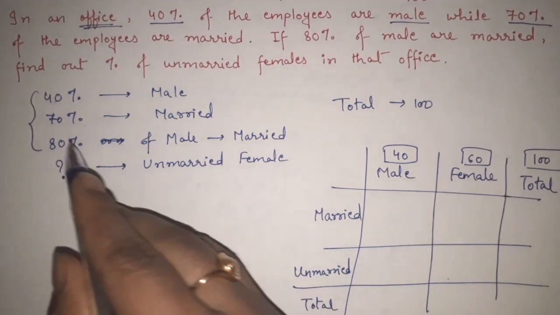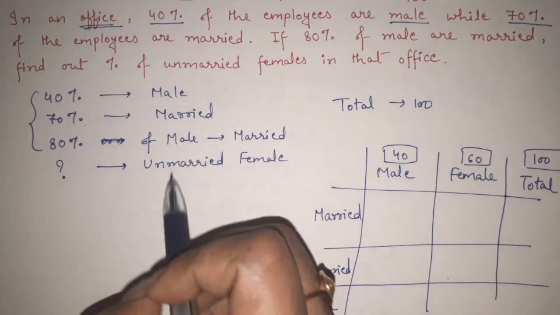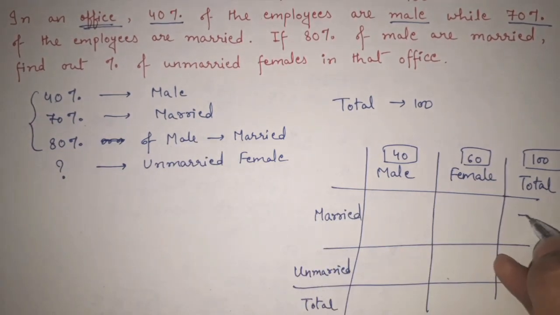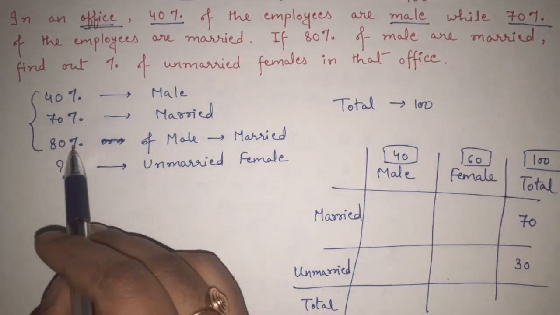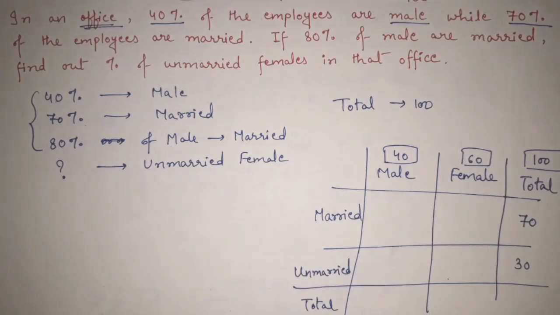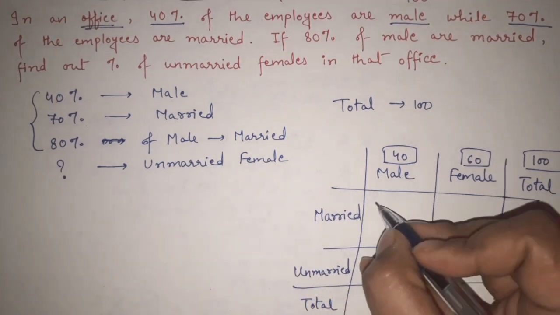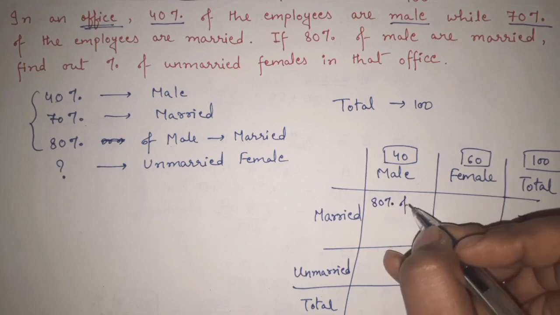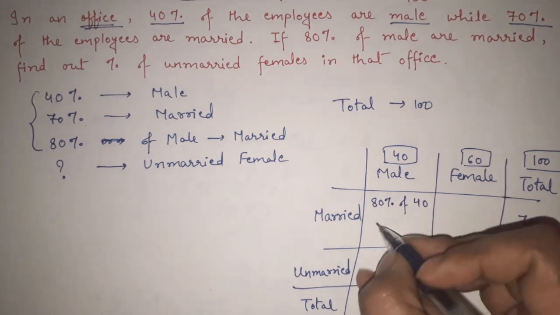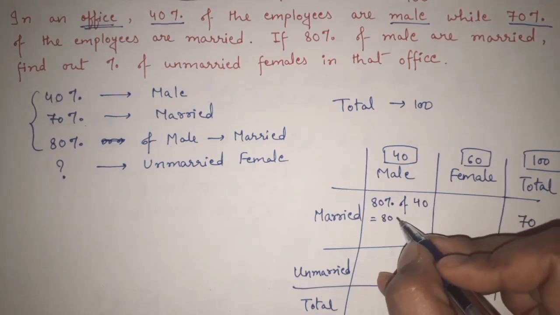Okay. Now 70% in total are married. That means total married are 70. Now if total married are 70, out of this total 100, obviously what will be the number of unmarried? 30. Because if 70 are married, remaining 30 are unmarried. So again these 2 data is clear to us. Now let's see what else is given. 80% of male are married. That means what? In married male, we know that 80% of male. That means 80% of this 40 are married. That means 80% of 40, as we know how to do that.